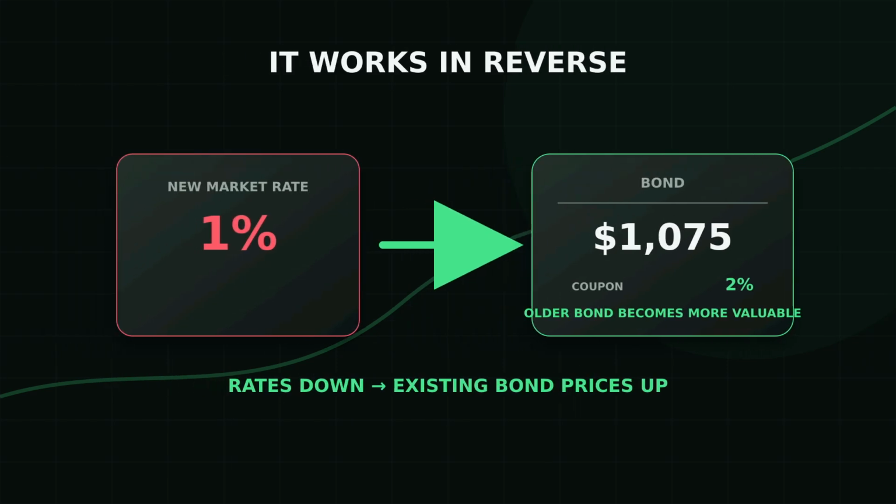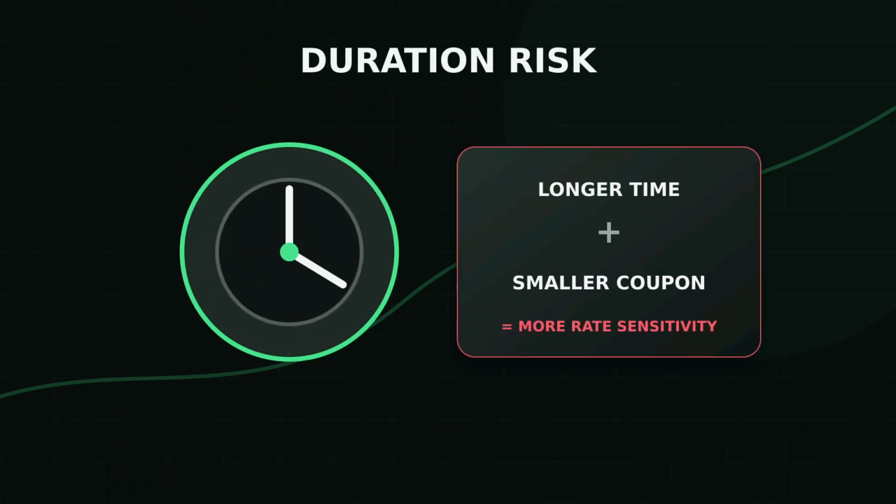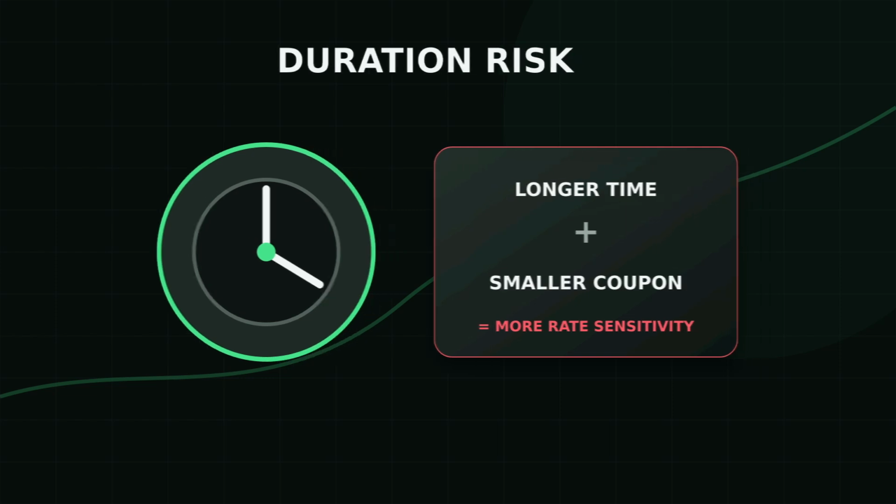The relationship also works in reverse. If new bonds pay only 1%, an older bond paying 2% becomes more attractive, and investors may pay more than face value for it. But not every bond reacts equally. Duration estimates how sensitive a bond's price is to changes in rates. Longer maturities and smaller coupon payments generally create more duration risk. Duration is measured in years but also functions as a practical sensitivity tool.